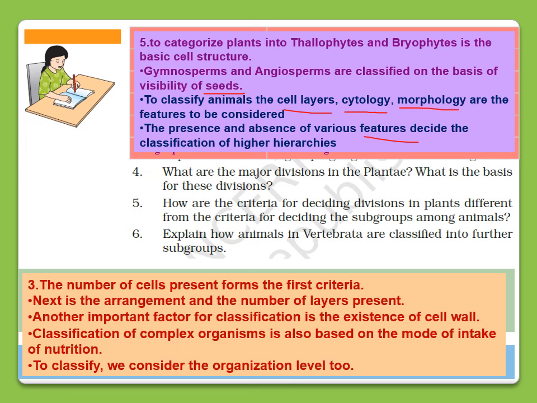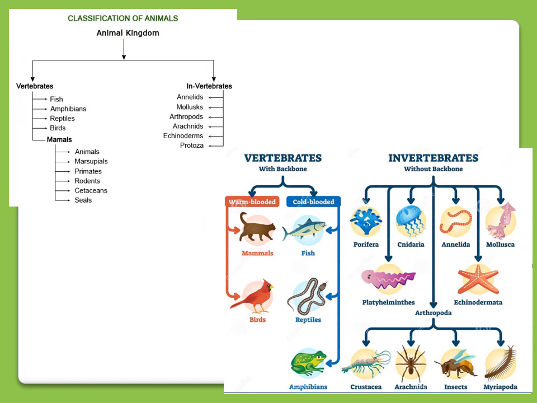Question number 6 is, explain how animals in Vertebrata are classified into further subgroups. The answer of this question is on the next slide. Let me move. Here is the animal kingdom, and these are vertebrates and these are invertebrates. Vertebrates include fish, amphibians, reptiles, aves or birds, and mammals.